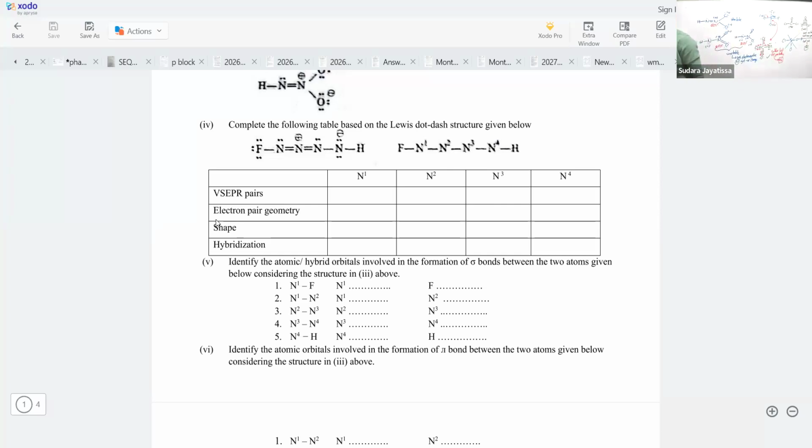Fluorine is a peripheral atom, so you can write it like 2p or sp3 also, no problem. N1, N2: sp2, sp. Mark it.